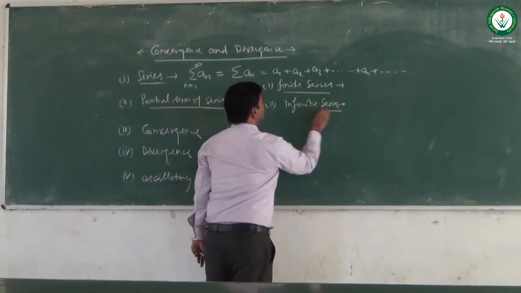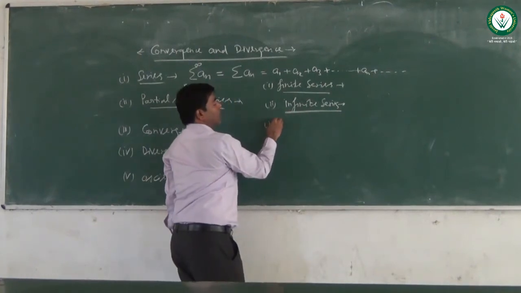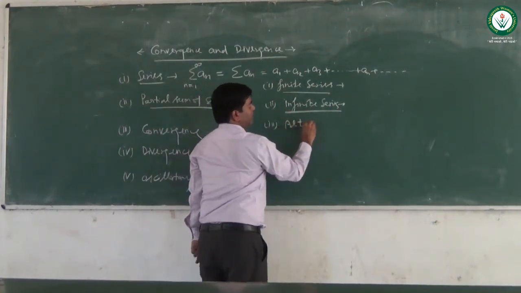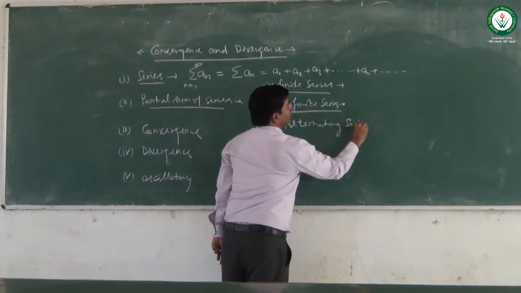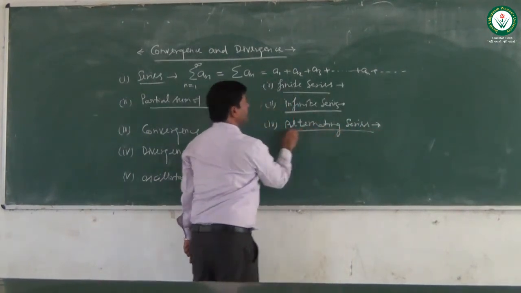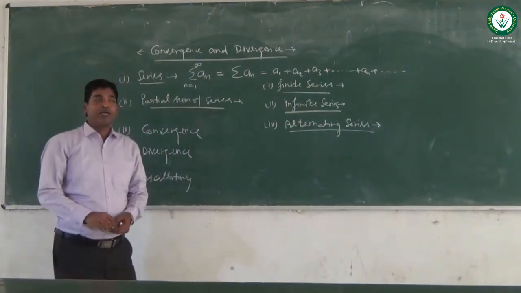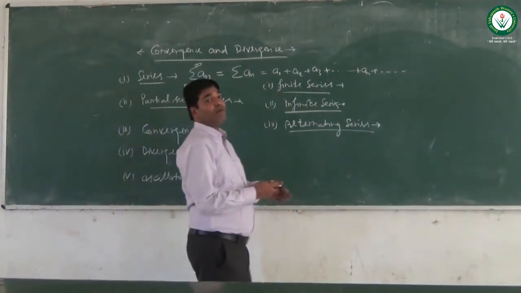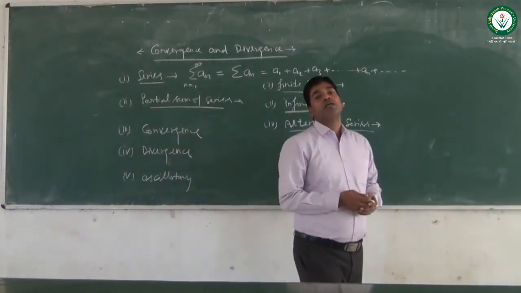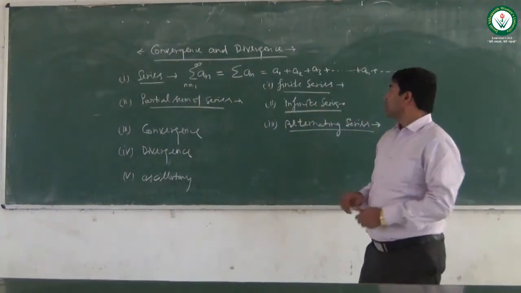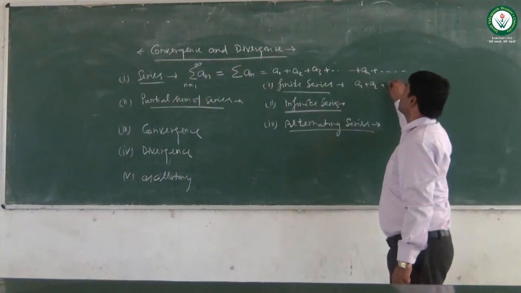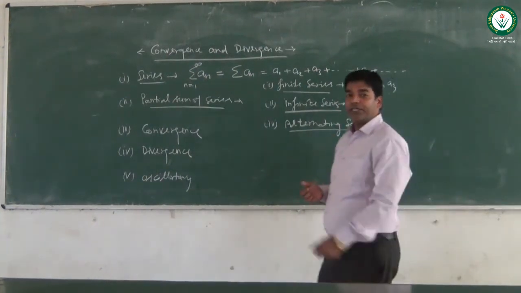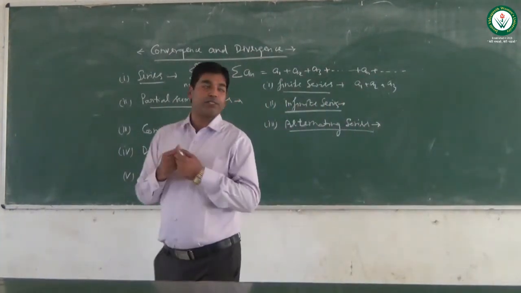And another series is the alternating series. Finite series: if a series contains a finite number of terms, it is called a finite series, just like a1 plus a2 plus a3. There are only three terms, so this is a finite series.